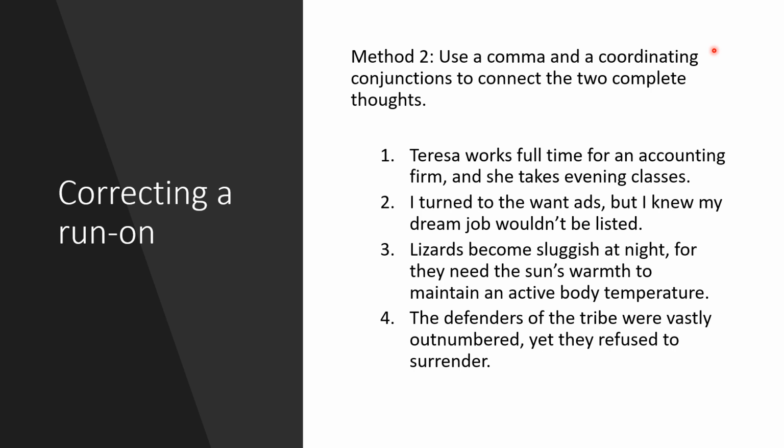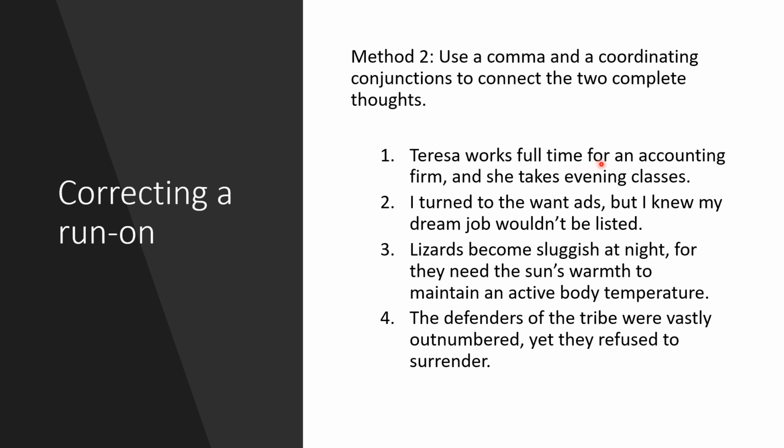Those are the only coordinating conjunctions in the English language. We only have 7. Now, method number 2 tells us to use a comma, and then after the comma, use a coordinating conjunction to properly separate the two complete sentences. Examples.